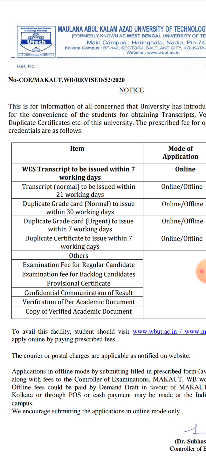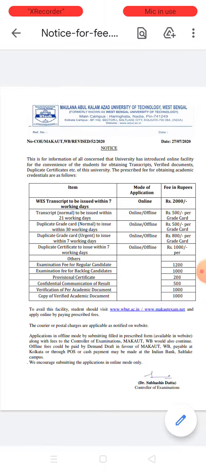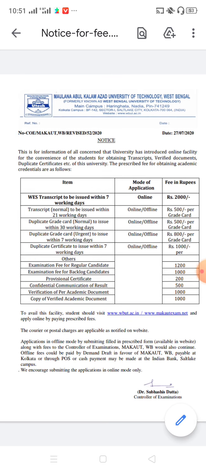If you are a 2020 pass out student, you have received the soft copy of provisional certificate from the MAKAUT site, but you have not received the hard copy of provisional certificate. So you also can receive the hard copy of provisional certificate. What are the procedures? I am going to discuss everything in this video.